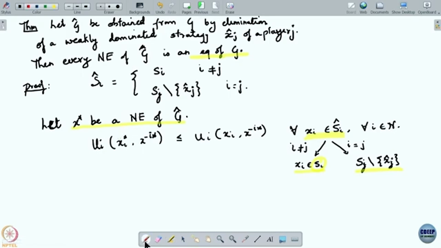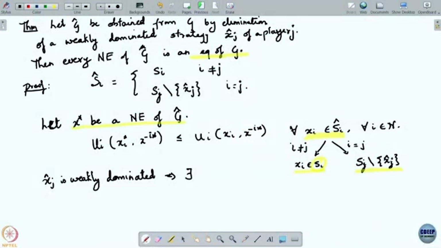But then let us see what x hat j actually was. x hat j was weakly dominated. Since it is weakly dominated, there is at least one other strategy which is better than this one. It was weakly dominated in G, right? G hat has been obtained after removing x hat j.